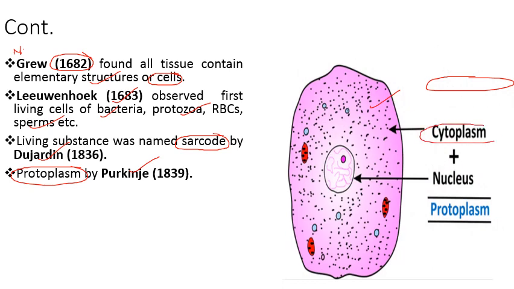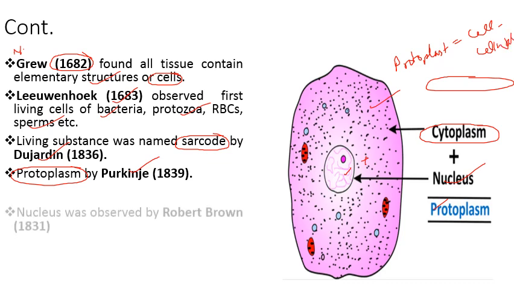Protoplasm is a mixture of cytoplasm and nucleus. So all the content present inside the nucleus plus cytoplasm forms the protoplasm, while protoplast is cell minus cell wall.